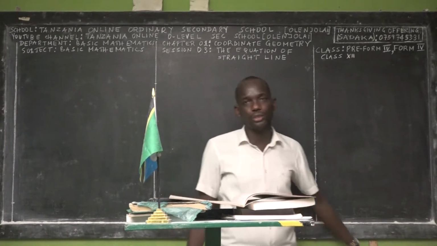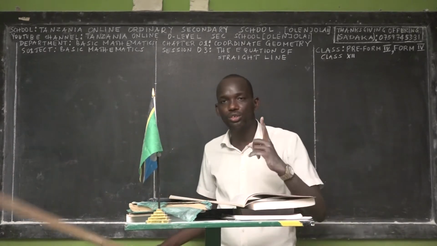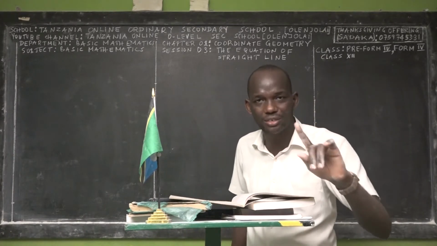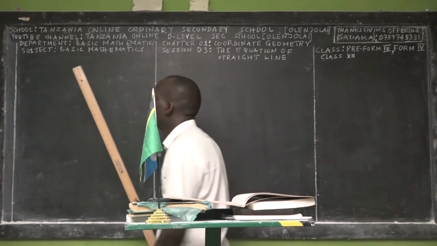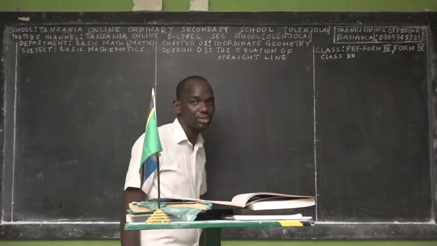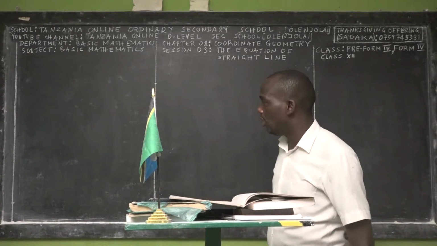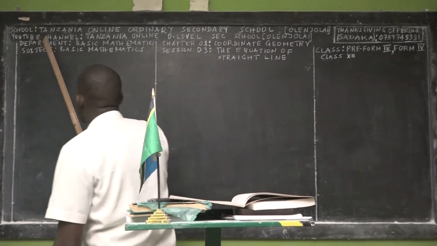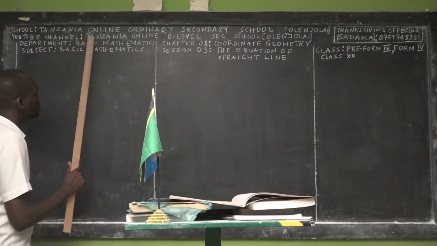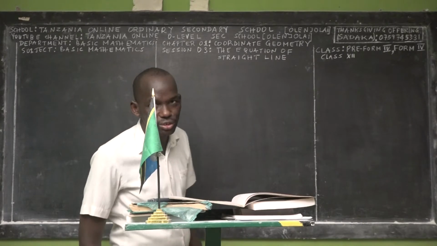Before I give you too many details, I would first like to use this time to welcome you into one of our online schools. This is a completely 100% online school. We don't have any physical schools. The school is called Tanzania Online Ordinary Secondary School [Olenjolain]. Simultaneously, because I'm teaching you to solve simultaneous equations in mathematics, I would like to welcome you into one of our YouTube channels. We have 6 official YouTube channels. One of them is called Tanzania Online O-Level Circuit School [Olenjolain].